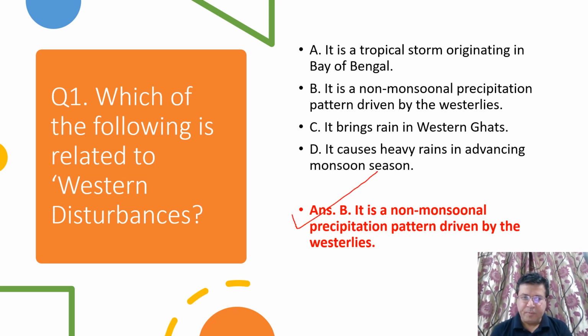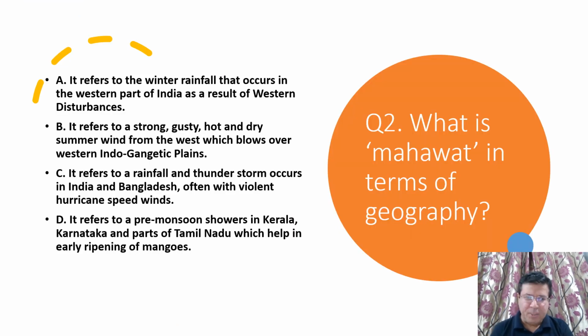Okay. Now let's move to the next question. Number 2. What is Mahavat in terms of geography? Let's see the options. A, it refers to the winter rainfall that occurs in the western part of India. Yes, Mahavat occurs in winter season. Let's see other options also. As a result of western disturbances, this is your first option. So it seems that is very close to Mahavat.